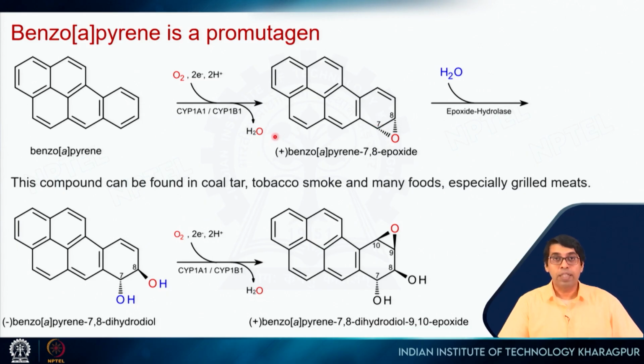So that is why this molecule is called a promutagen: initially it is not a mutagen, but when it enters our body, it goes through the liver and gets oxidized into these epoxides, which are mutagens, right? This type of compound can be found in tobacco smoke, coal tar, and in some food types, especially in grilled meat. If you take any meat which is grilled or a little burnt, then in those burnt portions you will get this type of molecule.